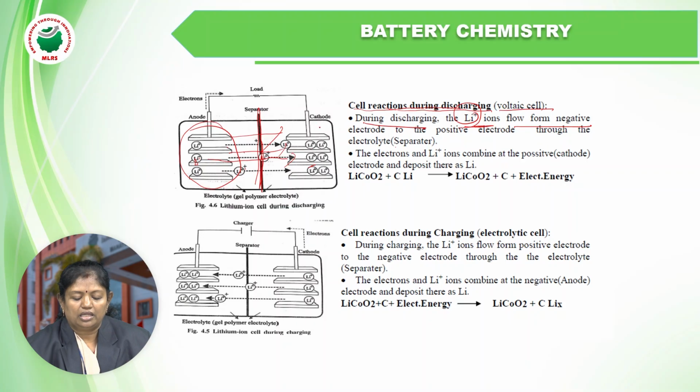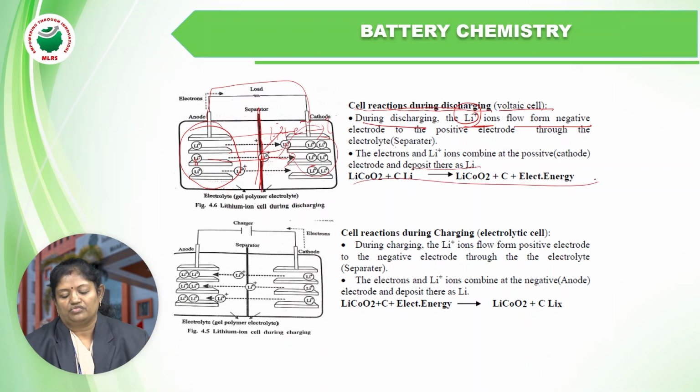The electrons come through the electrical wire connected there, and the lithium ions combine with the electrons to give lithium metal, which is deposited as lithium metal. This is the chemical reaction which occurs during discharging, right?